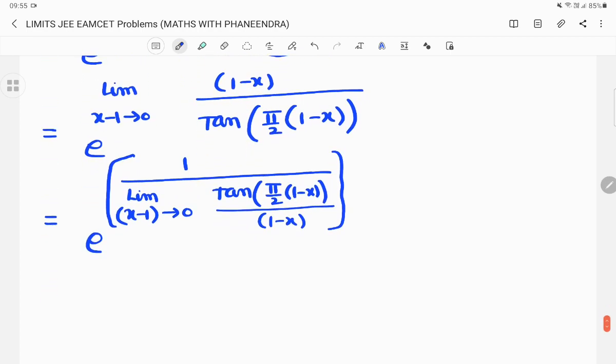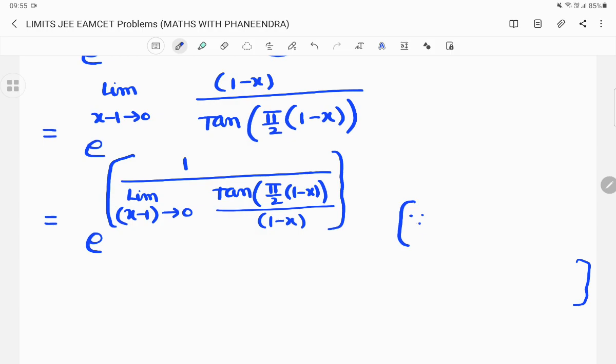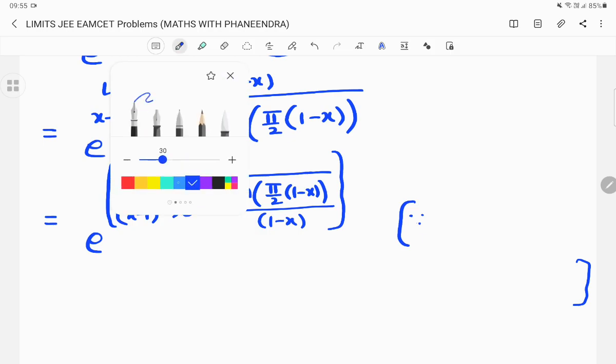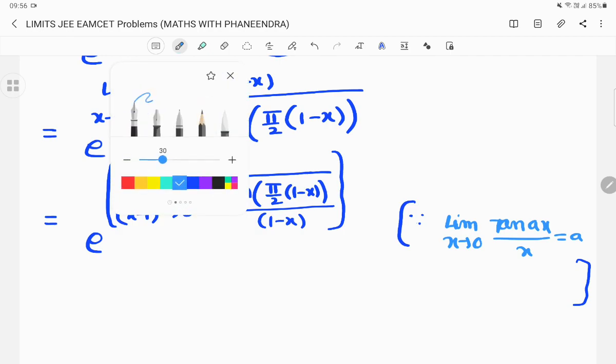So that also we have a formula. Which formula we have? Limit x tends to 0, tan ax by x is equal to a. So here a value is what? Pi by 2, according to the question.